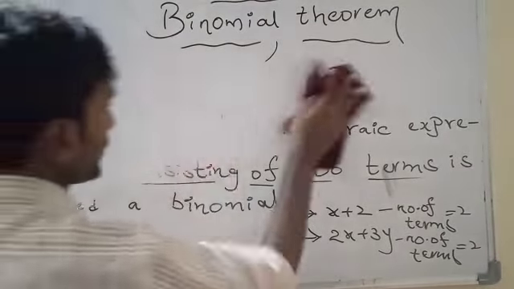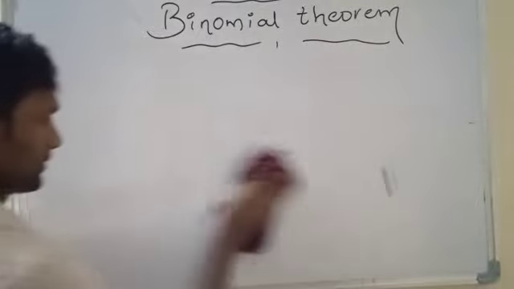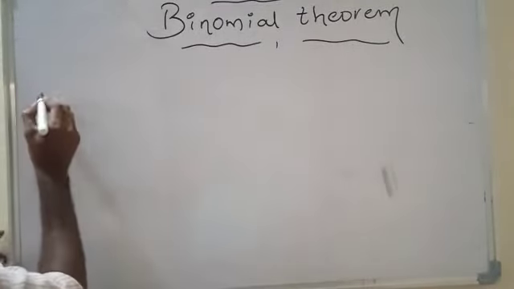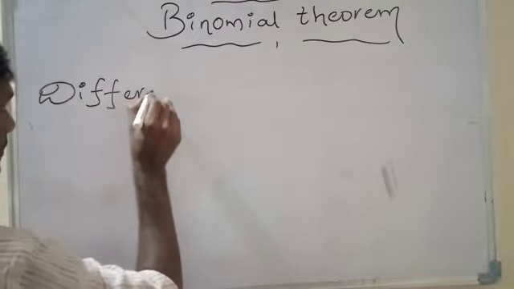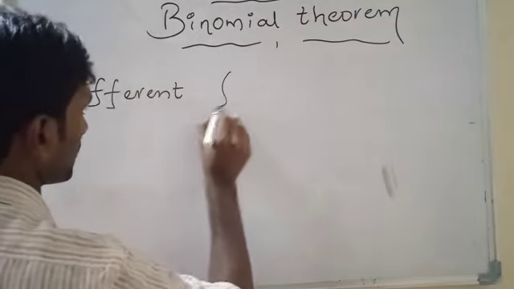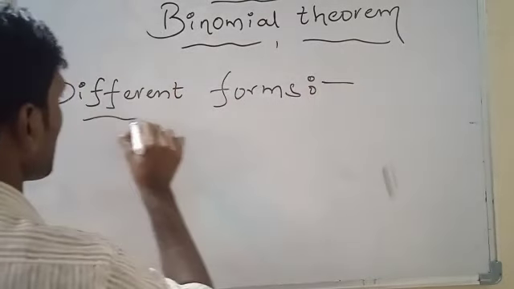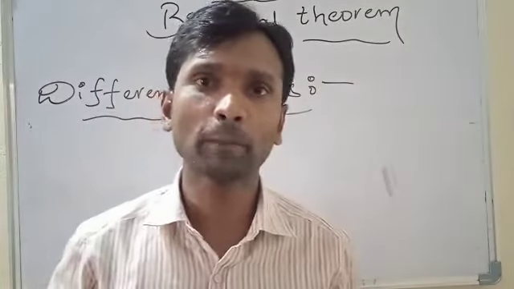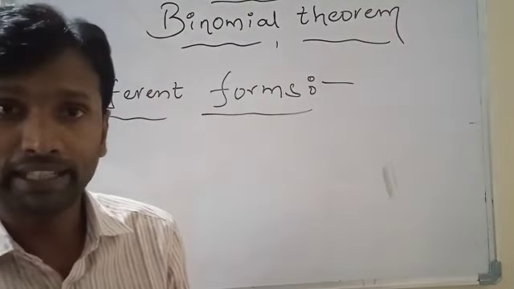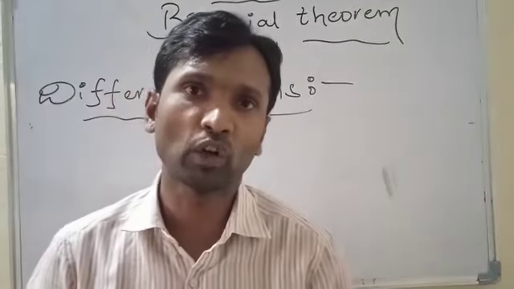See the next one, that is different forms of a binomial. After the definition of a binomial, the second point in the introduction of binomial theorem is different forms of a binomial.